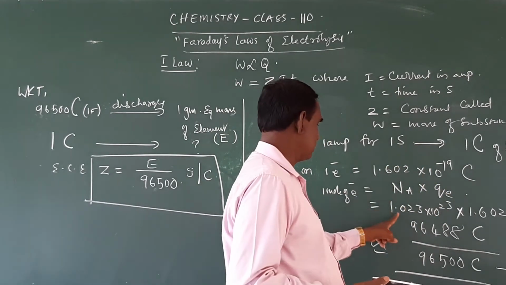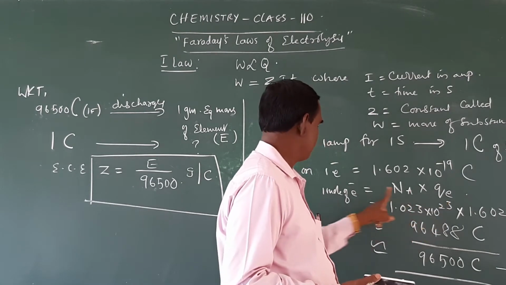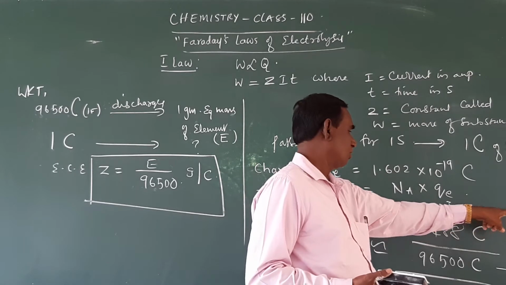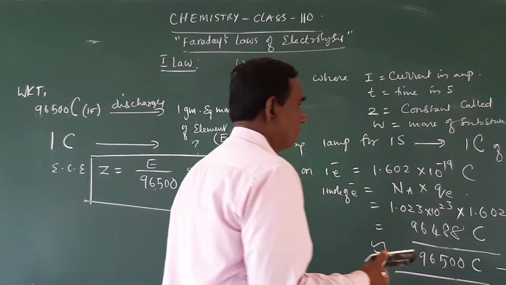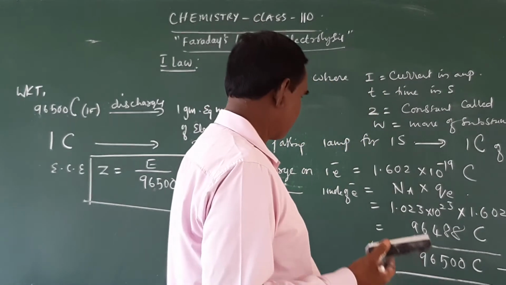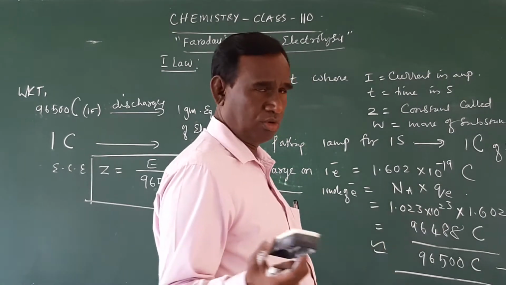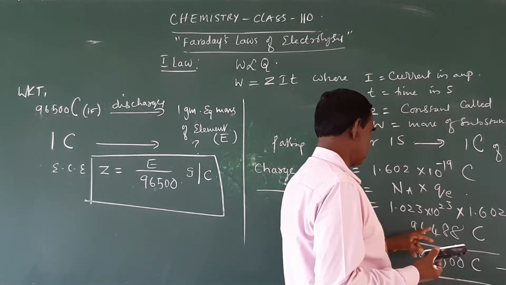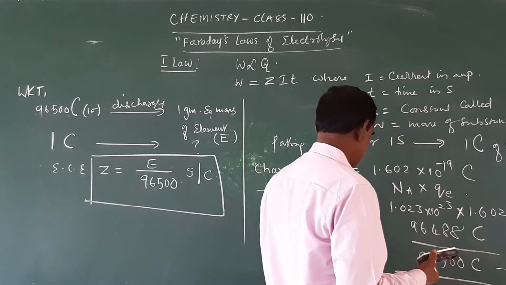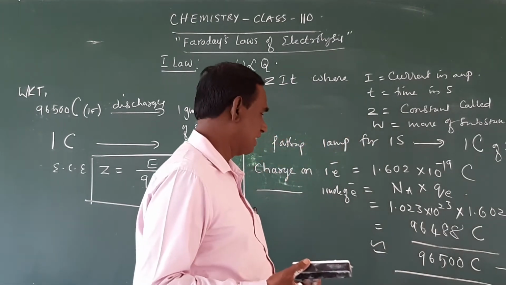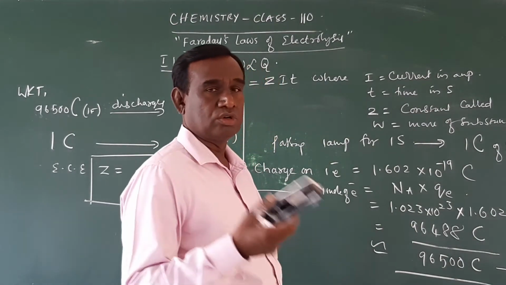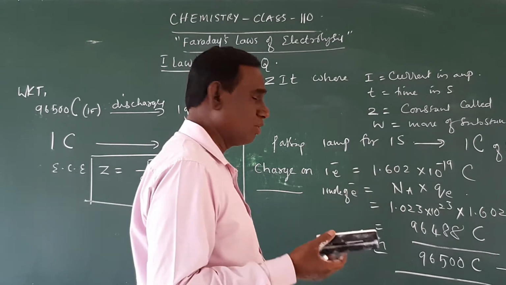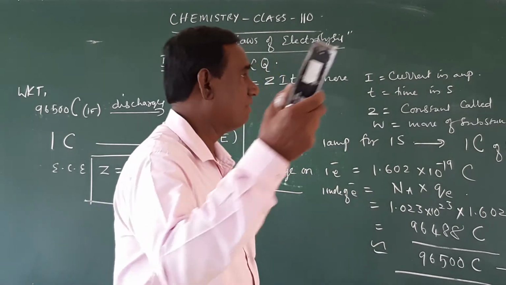So 6.023 into 10 power 23, that is your Avogadro number, into 1.602 into 10 power minus 19 coulombs. That is calculated to be 96,488 coulombs. Approximately it is taken as 96,500 coulombs, which is equal to 1 Faraday. What is 1 Faraday? A charge of 96,500 coulombs of electricity is equal to 1 Faraday of electricity.